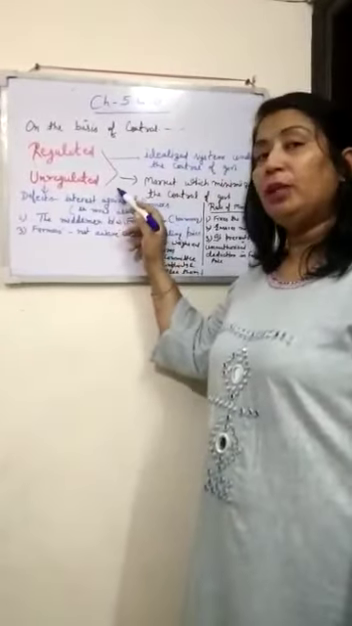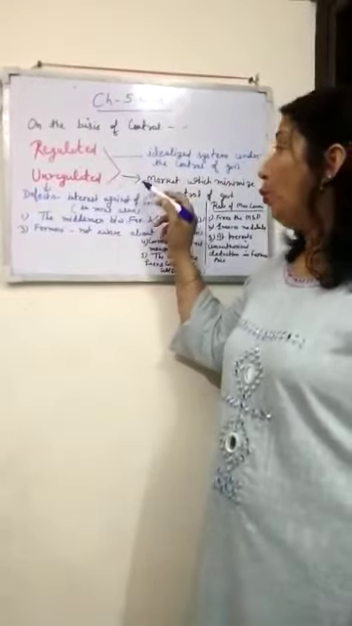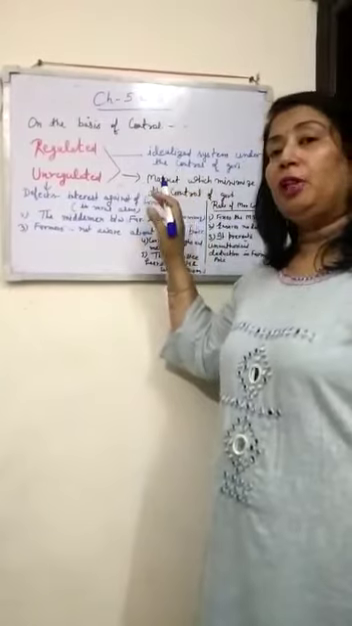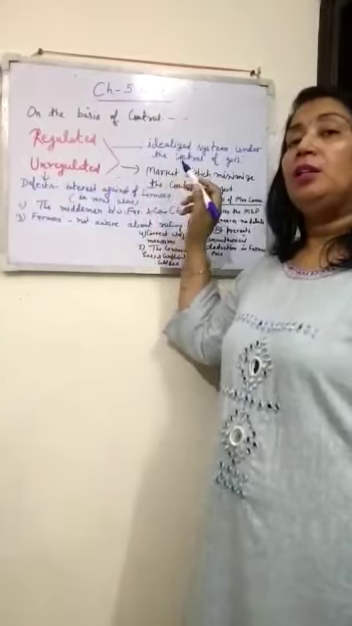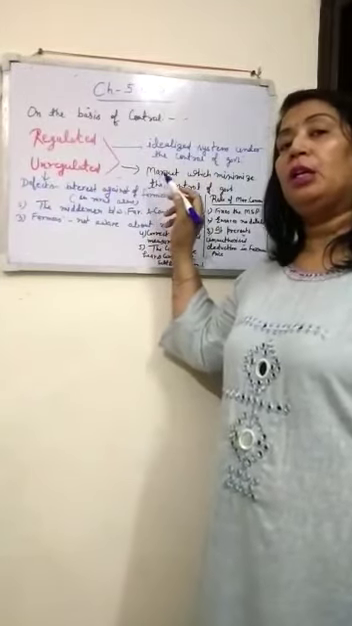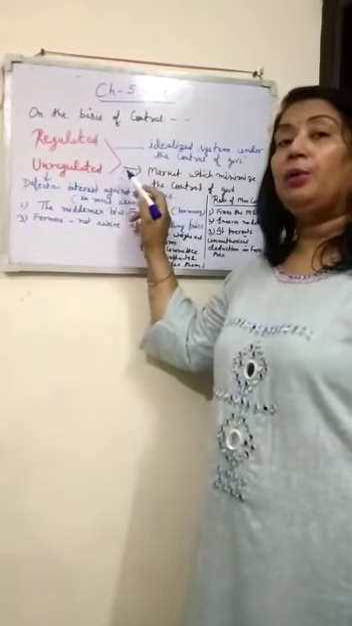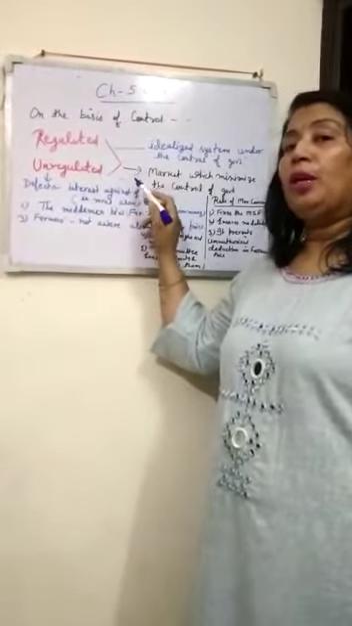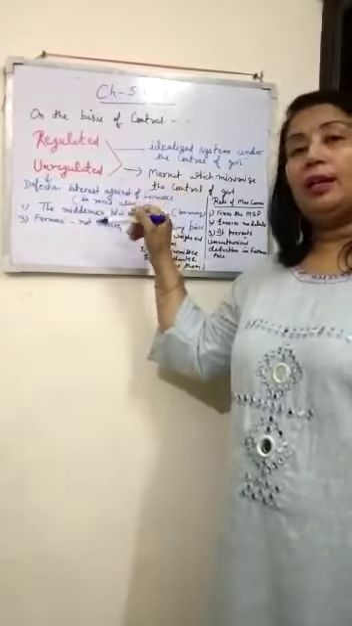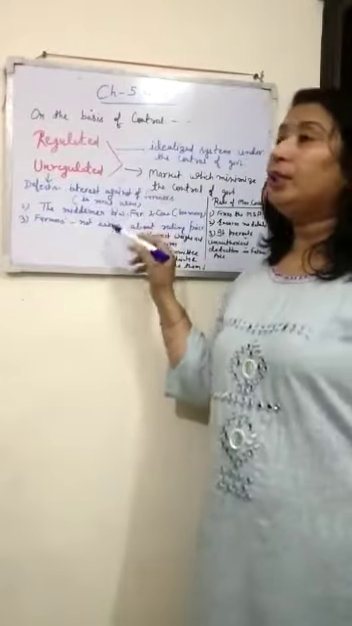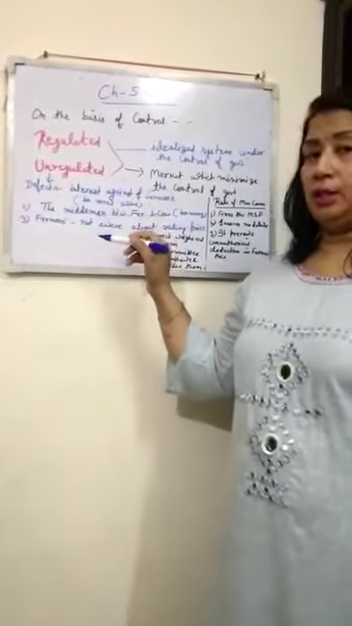And what is unregulated market? Unregulated market is a place where there is no interference of the government. So it minimizes the interference or the control of the government. As we have seen, unregulated market is a place where the control of the government is very minimum. So what are the defects of the unregulated market? There are certain defects of the unregulated market.